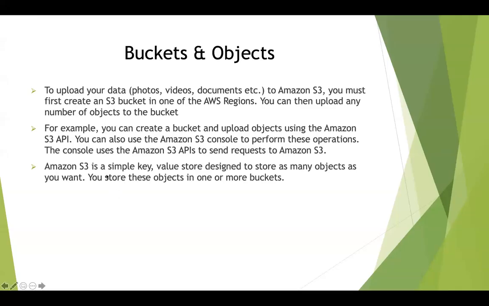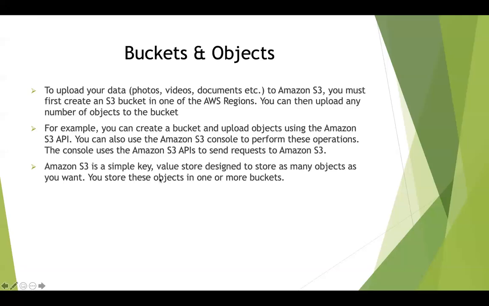Okay. And then Amazon S3 is a simple key value store. You can remember that JSON format, or JavaScript object notation format, is something that is document based, right? So it's a key value store. Similarly, S3 is also a key value store. So any object that you upload has a value attached to it. Okay. So it's a key value store designed to store as many objects as you want, and you can store these objects in one or more buckets. So that's what I mentioned. You can create as many buckets as you want. Yesterday we had 7 buckets, and we created a new bucket, and we will be able to upload objects to that particular bucket just by clicking the upload button, or you can use the S3 CLI command.